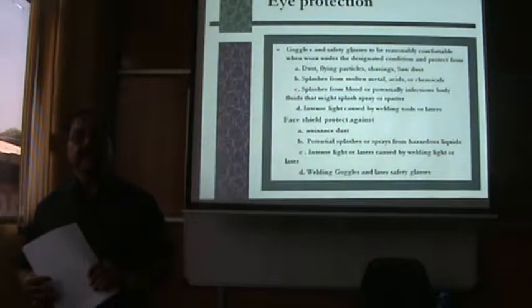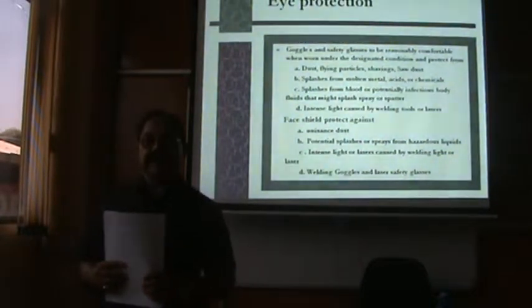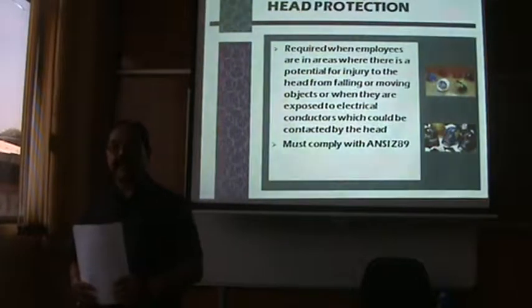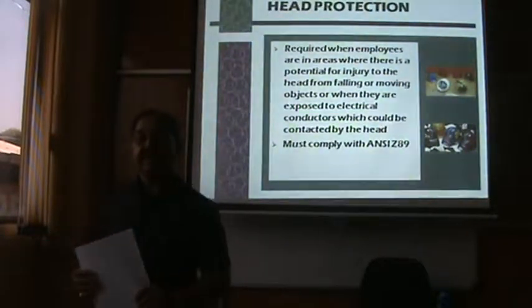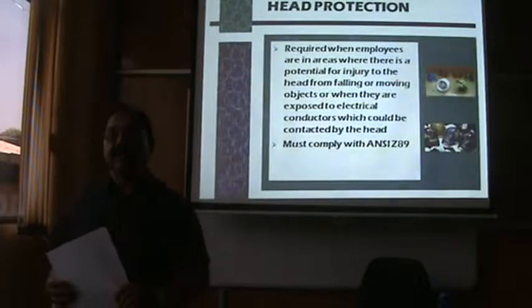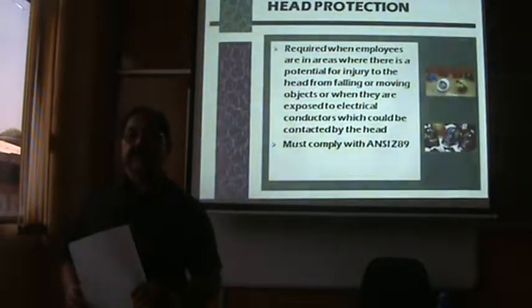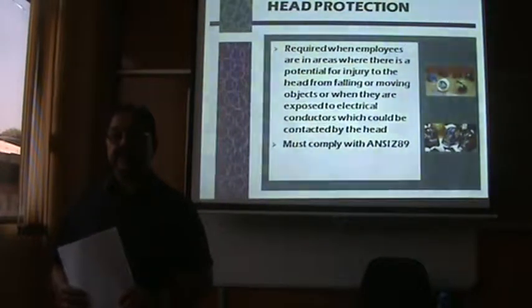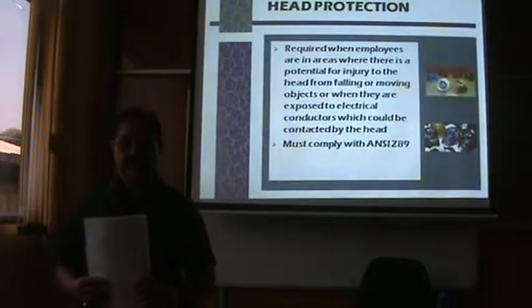Next, the PPE we are going to discuss is head protection. There are different types of hard hats for industrial areas and surface areas, and this will prevent you from head injuries. It is an important factor in every safety practice.